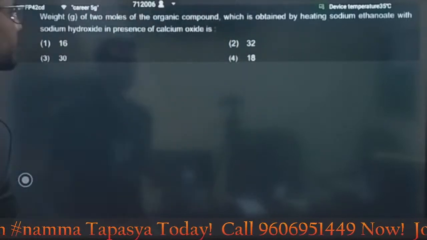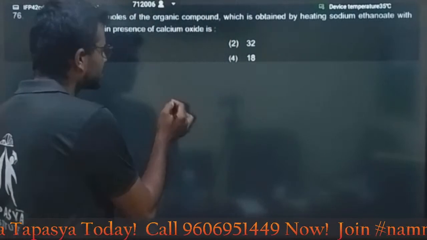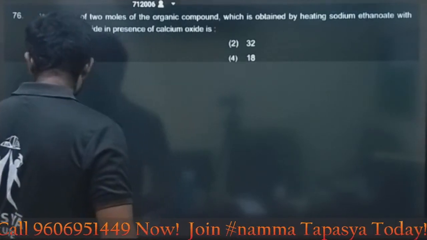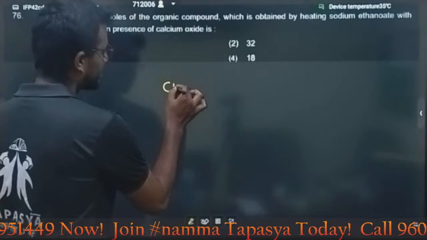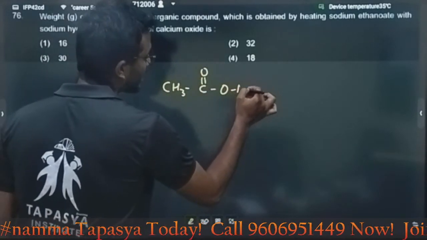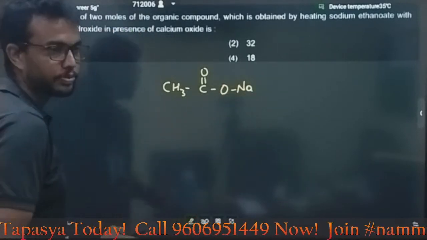Here, look here. They are giving sodium ethanoate. What is the structure of sodium ethanoate? Ethanoate means 2 carbon atoms. CH3, C double bond O, O Na. This is the sodium ethanoate.